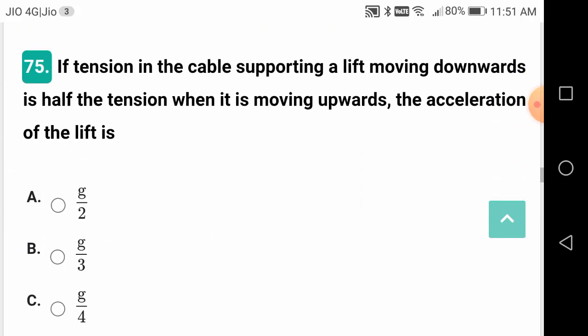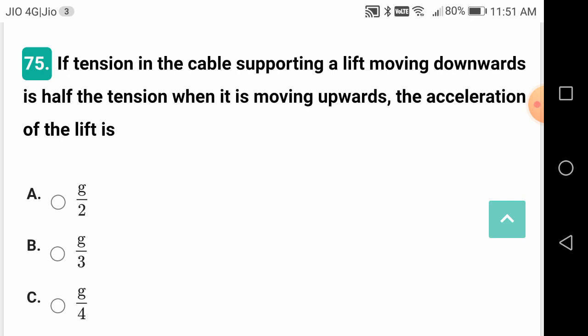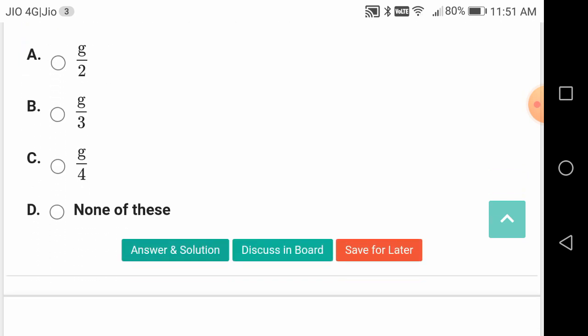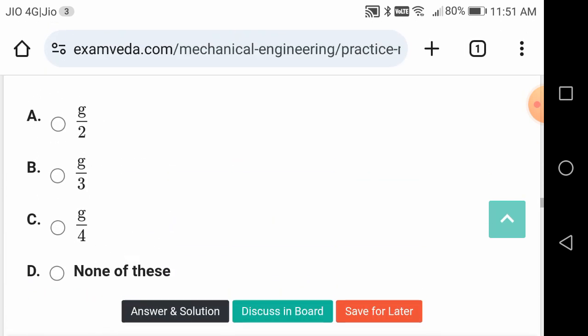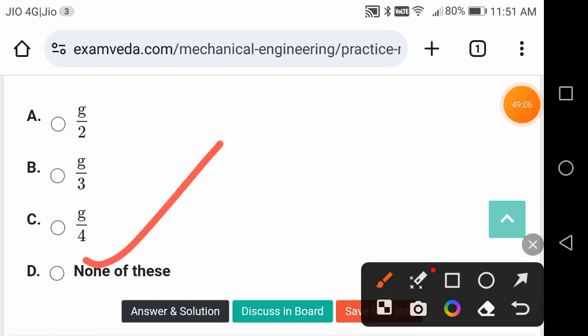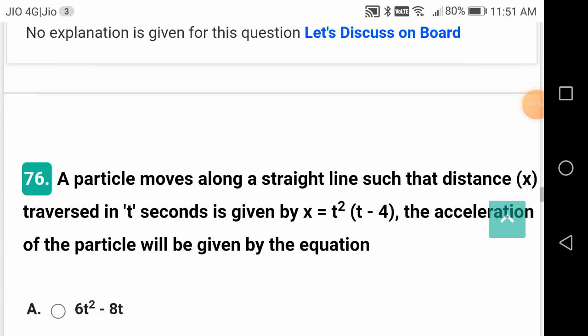If the tension in the cable supporting a lift moving downwards is half the tension when moving upwards, the acceleration of the lift is, it is D, none of the above. I think none of them is going to give the correct answer.